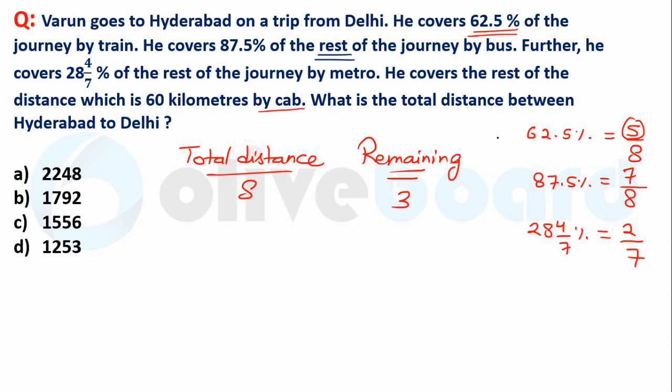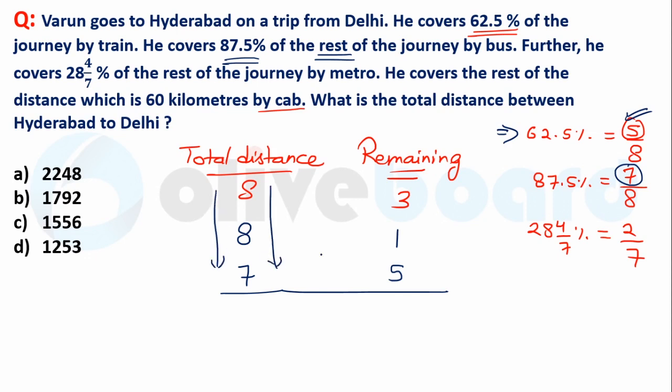Clear? So according to the first case, the total distance is 8, and the remaining distance after covering 5 is 3. In the second case, from the rest of the distance he has covered 87.5% by bus, so the total was 8 and he covered 7. So the remaining distance now is 1. Again, by metro he has covered 28 4/7% of the rest of the journey, so the total is 7 and the remaining distance is 5.